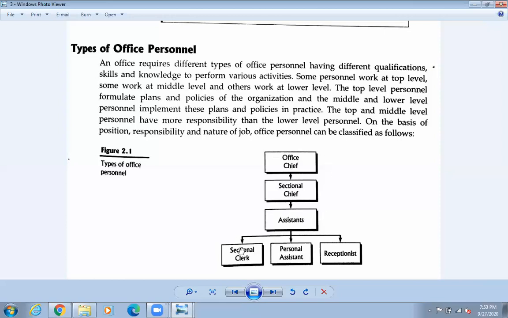And this lower level, there are three types. यो assistant भनेको they may be the sectional clerk also, they may be the personal assistant also, otherwise they may be the receptionist also. Okay, so they may be of different types.